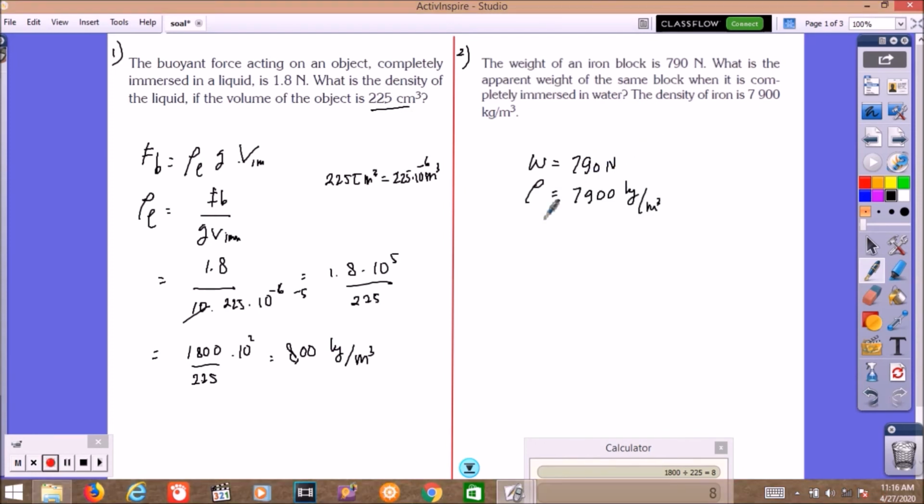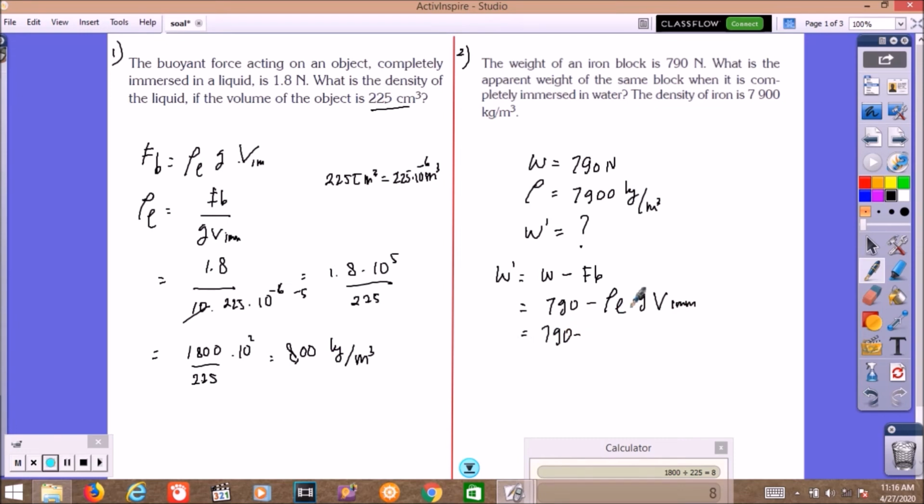If the weight is completely immersed in the water, what is the apparent weight in the water? Apparent weight is equal to the true weight minus the buoyant force. Okay, and then we have the weight. Let's calculate: 790 minus the buoyant force, which is rho liquid times g times the volume immersed.